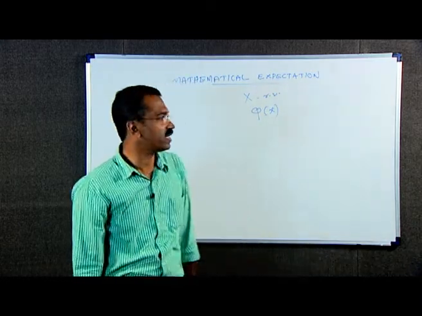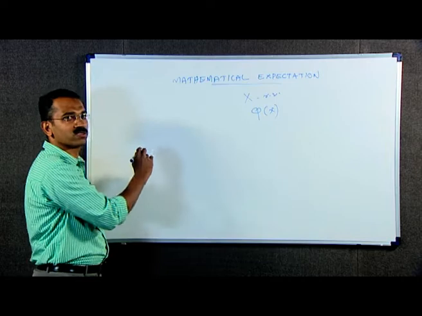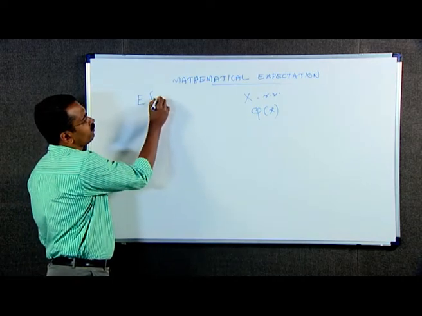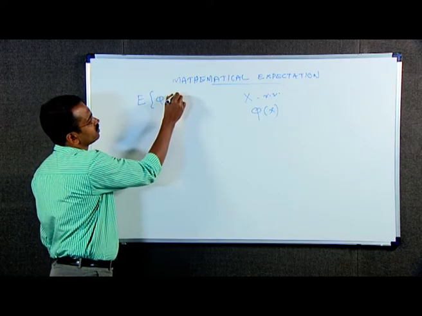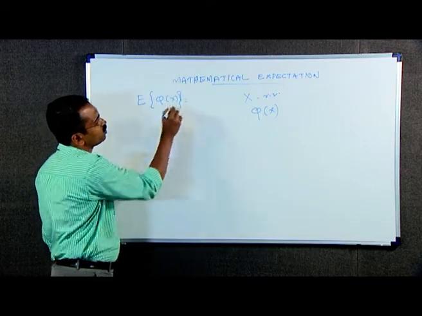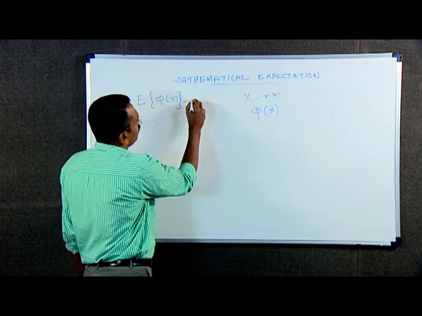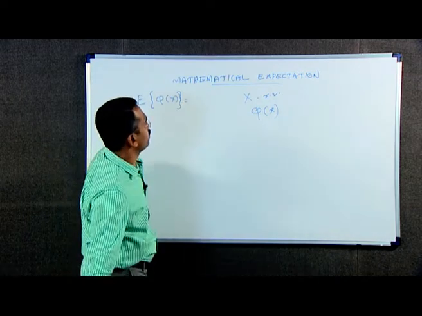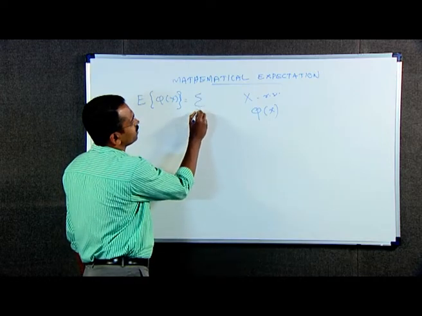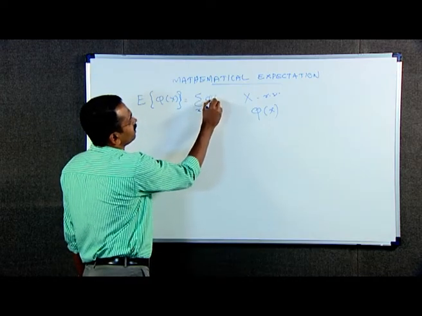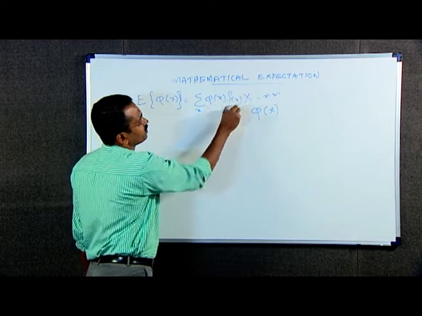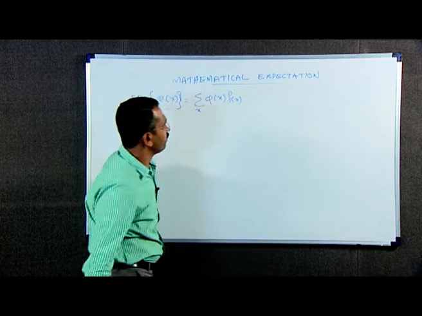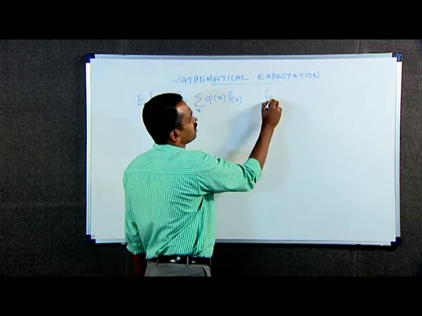Then the mathematical expectation of phi of x is defined as E of phi of x is equal to summation over x phi of x into f of x, where f of x is the probability mass function.